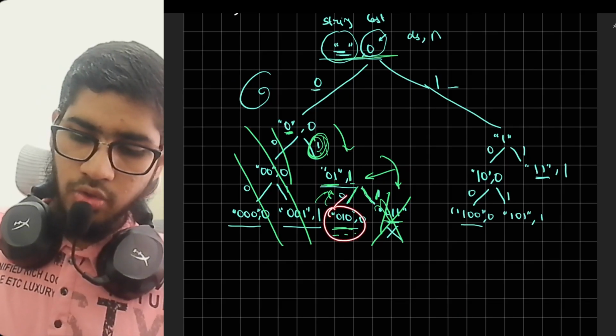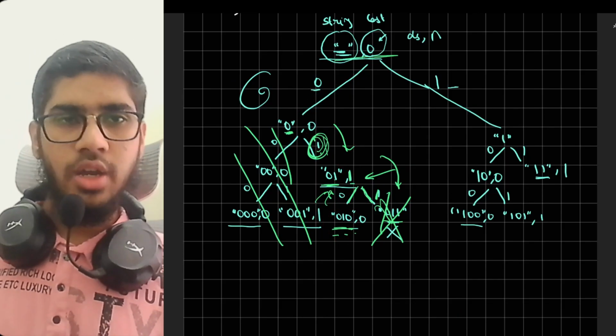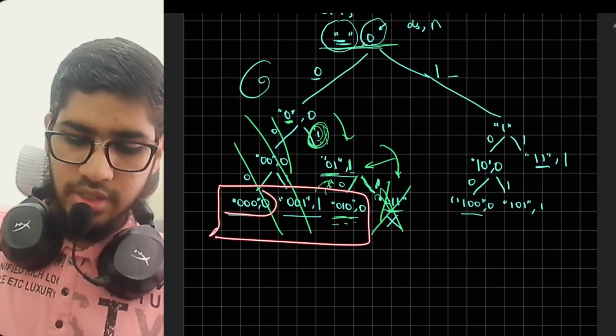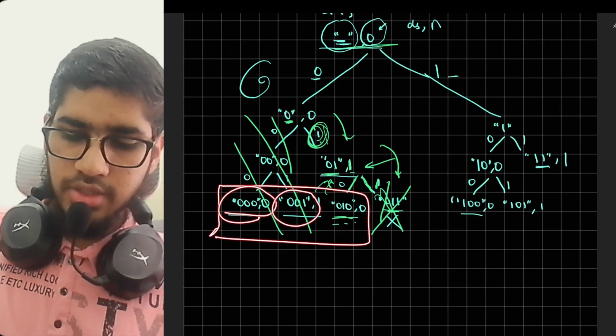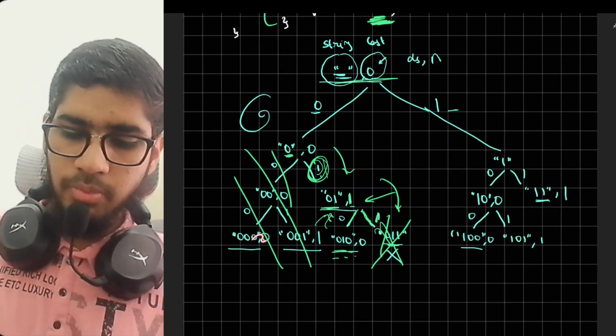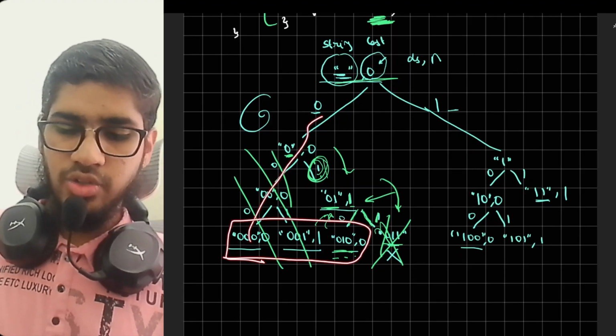It would directly go back from here, then go back here, then go back here. It would say I have completed my left side and I have got three answers. This is my first answer, this is my second answer, and this is my third answer. So now we go back with the three answers we have.